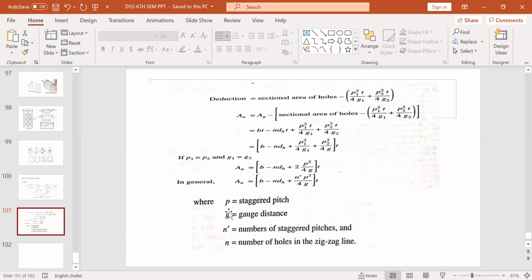Now, in this case, n dash will always be n minus 1. That is, that many times you have staggered the pitch. So n will be 3 for this case, and n dash will be 2. So n dash is the number of staggered pitches and n is the number of holes in the zigzag line.